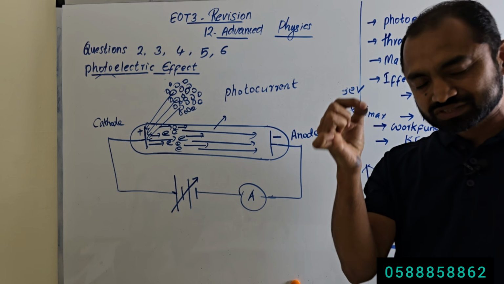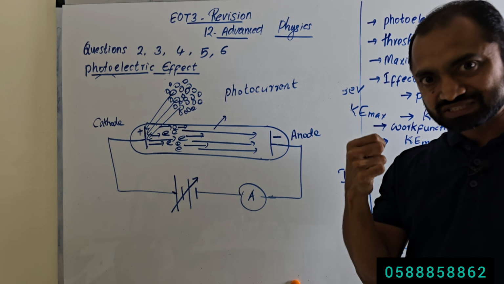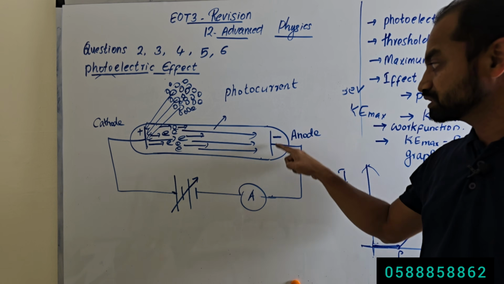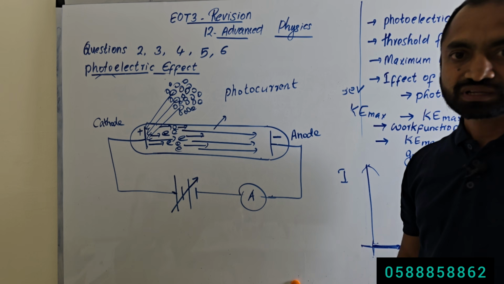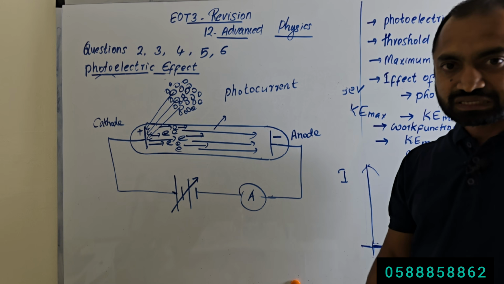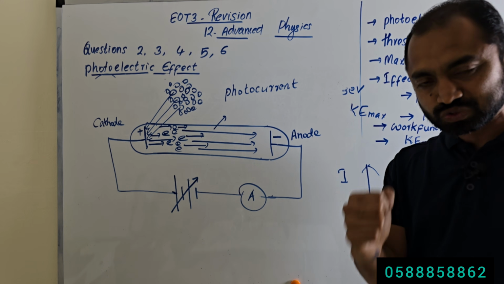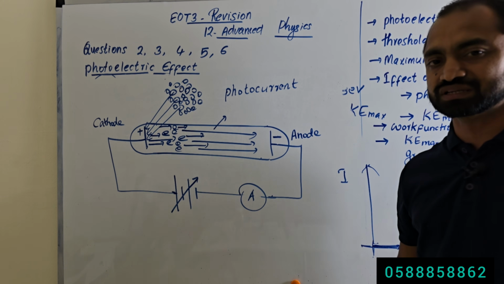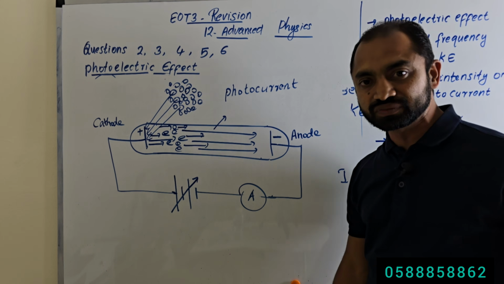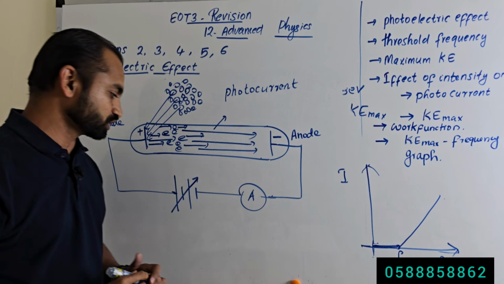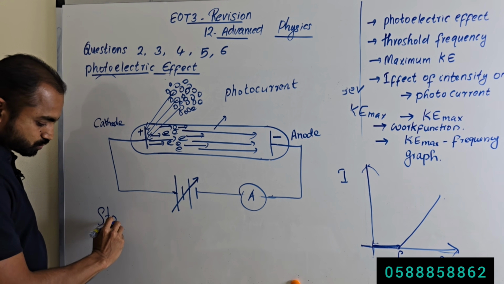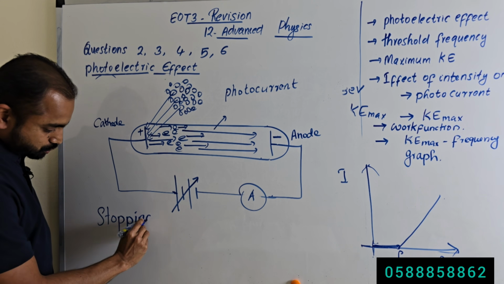The electron with the maximum kinetic energy, which is emitted from the surface of the metal, even that electron cannot reach this metal plate. That negative potential is called stopping potential. It can stop the electron with the maximum kinetic energy, the electron emitted from the surface of the metal. That is called stopping potential.